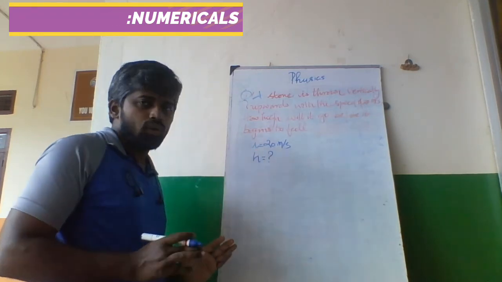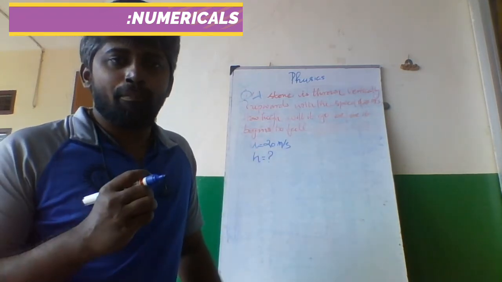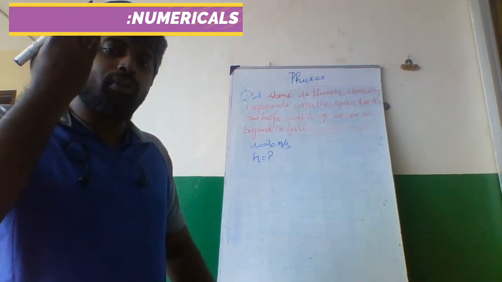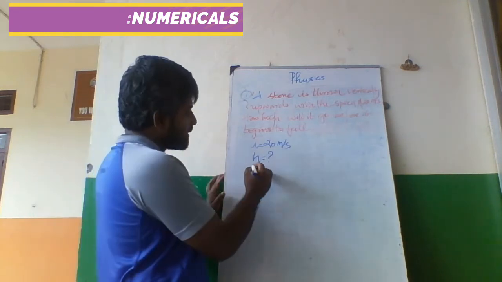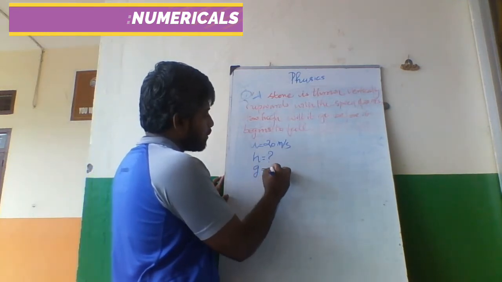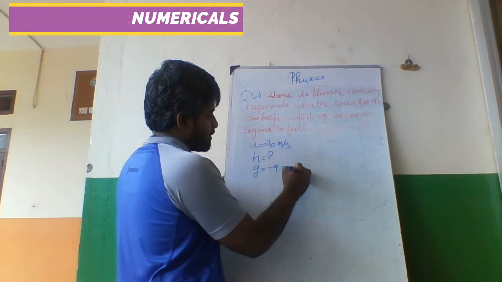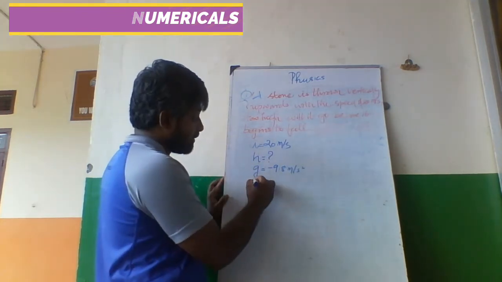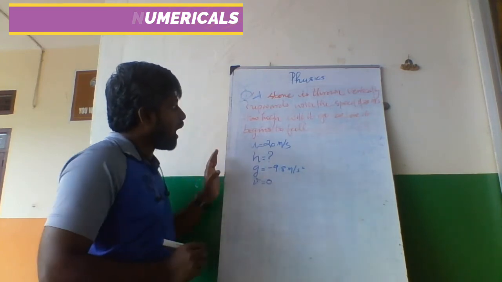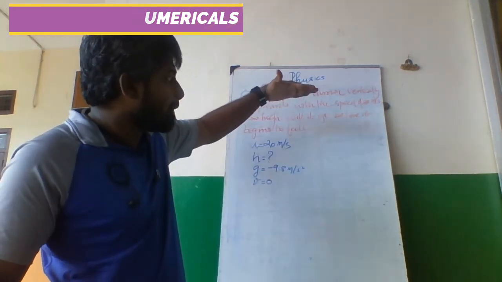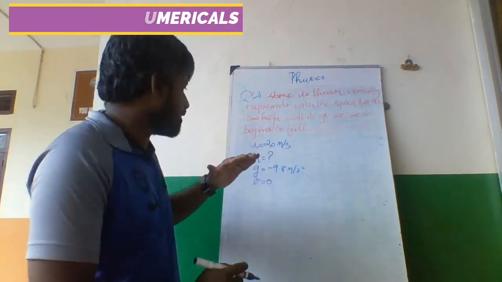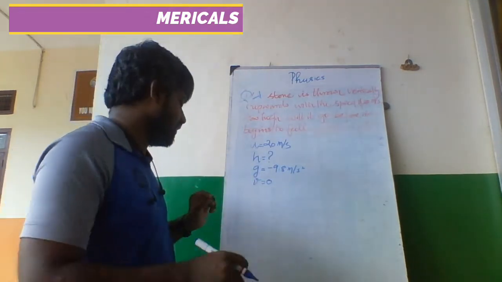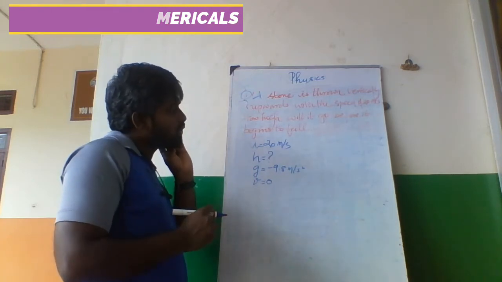So you know, a body, a stone or a ball or any object that is thrown from downward to upward, what is g? G is equal to minus 9.8 meter per second square. What is the other thing? V is equal to 0. How high will it go before it begins to fall? That means they are asking height. Final velocity is always 0. Which formula will you use?